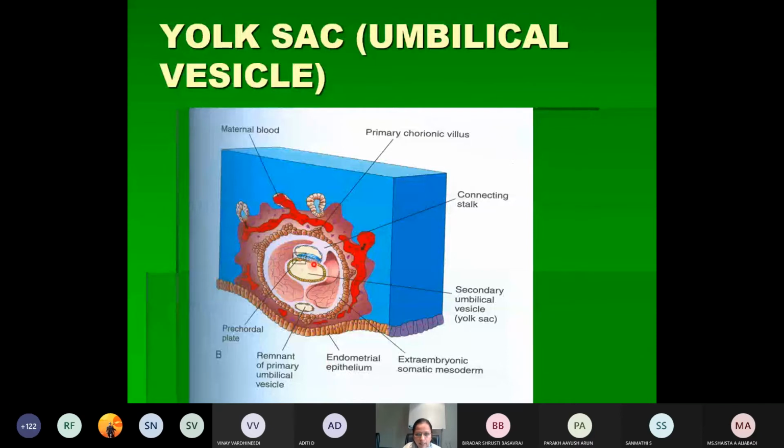So this hypoblast, which is a part of the bilaminar germ disc, or the endodermal cells, will multiply and form flat cells around this blastocystic cavity. These flat cells are called the Heuser's membrane. Some say that this membrane is derived from the endoderm, and some say it is due to the delamination of the surrounding trophoblast. But most probably it is derived from the endoderm. So now this cavity is called the primary yolk sac.